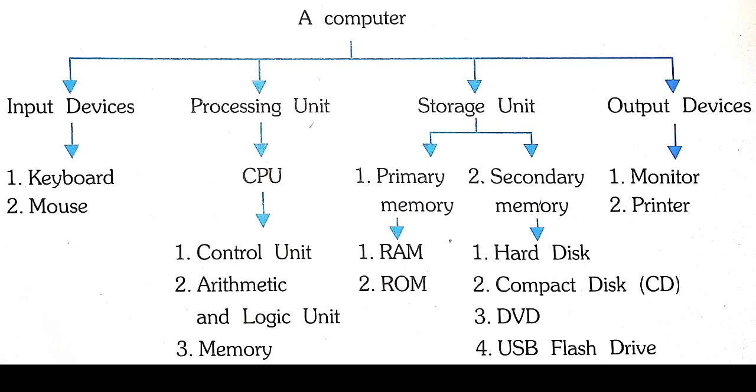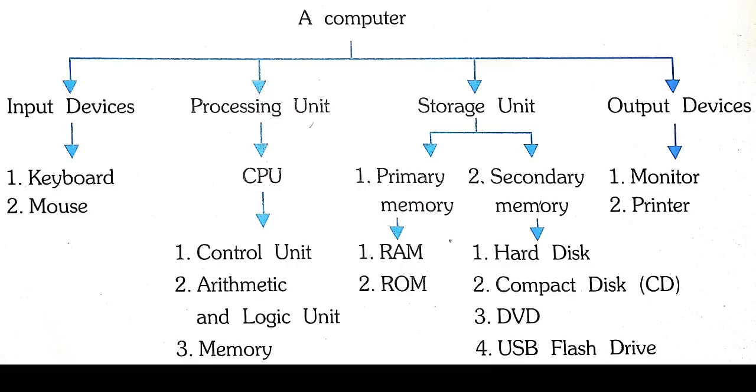The parts of the CPU are the control unit, arithmetic and logical unit, and memory. The next one is storage unit. Storage unit is classified into two types: primary memory and secondary memory. Primary memory is further classified into two types, RAM and ROM. RAM means random access memory. ROM means read only memory.